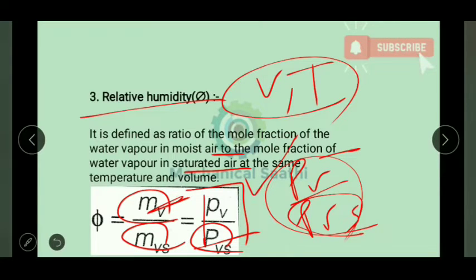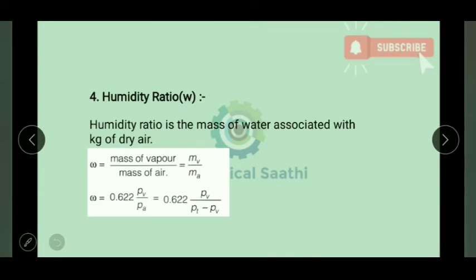So moving towards the next property, that is the fourth property, your humidity ratio. Humidity ratio is the mass of water associated with a kg of dry air. So it is the ratio of mass of vapor to mass of air, that will be equal to mv by ma.